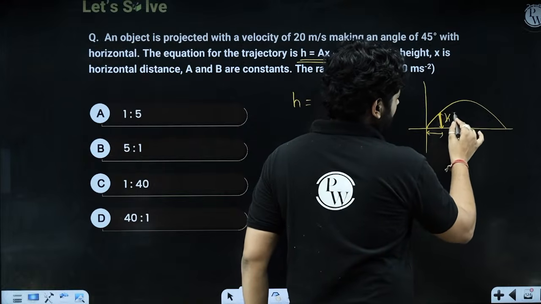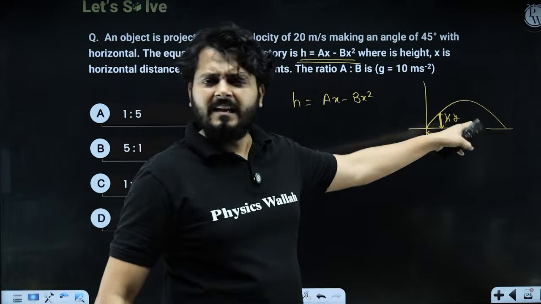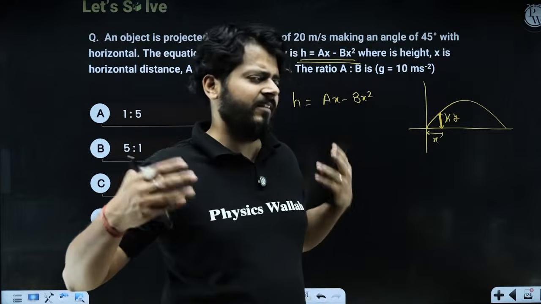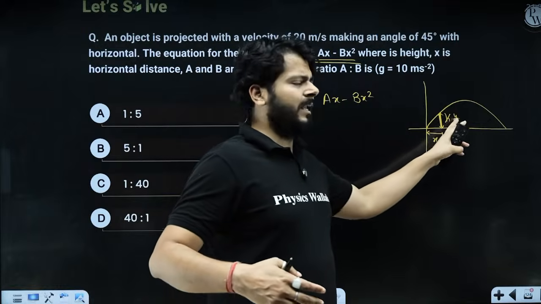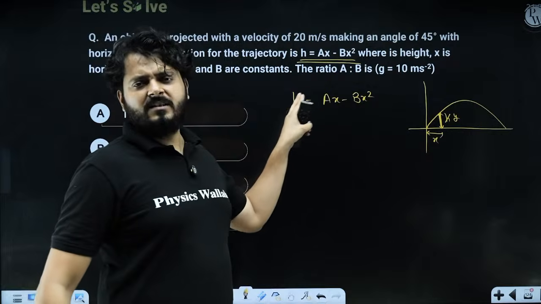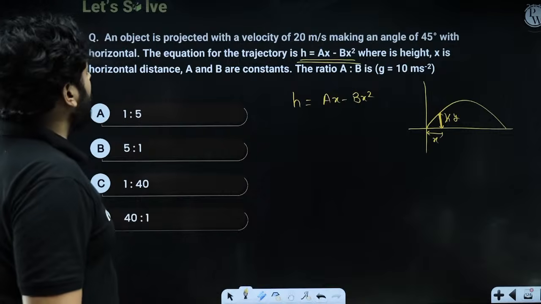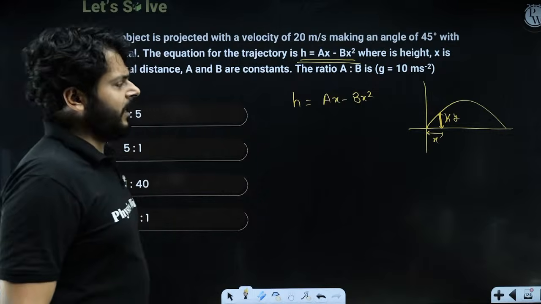Basically we are relating y with x. Height of the projectile is written as h, but h doesn't give us that intuition, so we can imagine it is y and it is x. So the ratio of a upon b you have to talk about.